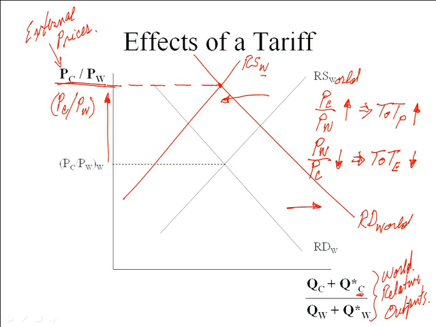So the tariff itself, we know, reduces economic welfare because it gives us a misallocation of resources. We'll be able to see this in a different way a little bit later in the course. So in this case, I would say the net effect over both is a reduction in aggregate economic welfare. But here, what we want to emphasize is that the terms of trade can actually help for Portugal.